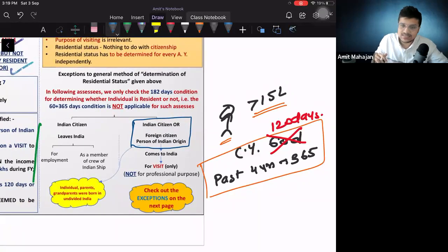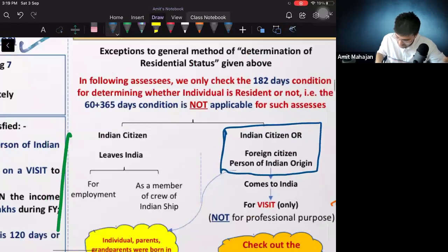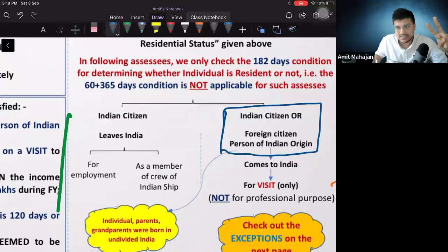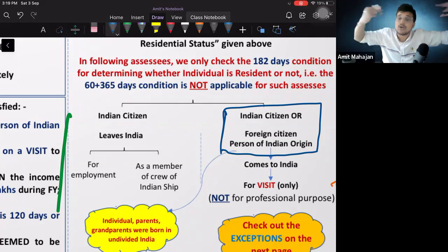The current year condition that was 60 days and 365 there, here it becomes 120 and 365. But it will be revived only when my total Indian income is more than 15 lakhs, right? If my Indian income is not more than 15 lakhs, can I say I will fall under this? And if I'm falling under this, my second basic condition is not applicable for me. Because for revival, my income should be more than 15 lakhs. My income is not more than 15 lakhs in the present case.